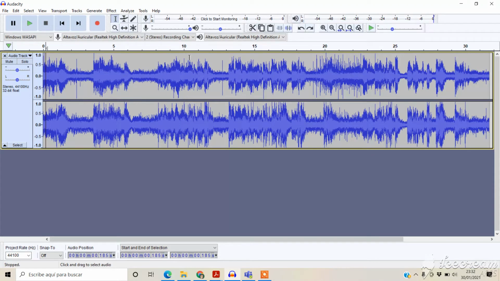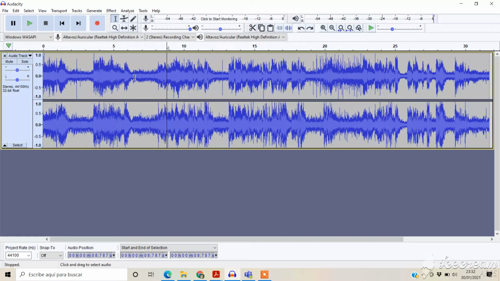Okay, in my case, it is 30 seconds more or less, and there are some moments during the speech where he makes a pause, and you can hear noise. This noise is not only in the pauses; it's also where he speaks. So to clean it, we can use these pauses to get the noise profile, and then remove this noise profile from the whole fragment. So let's see how to do it.